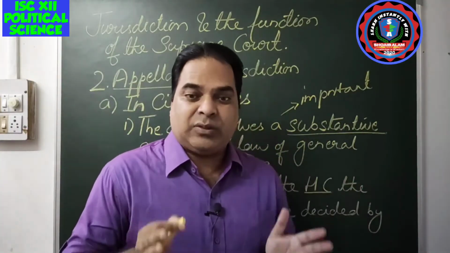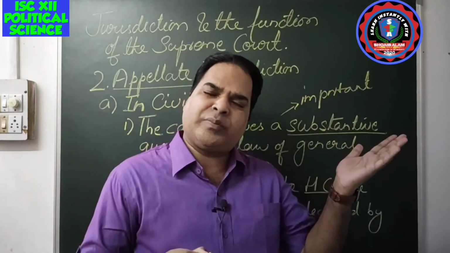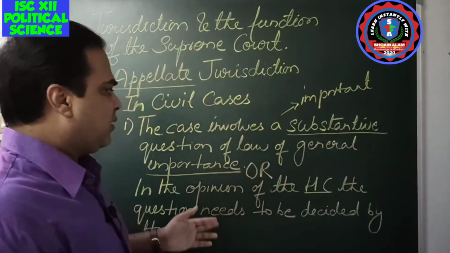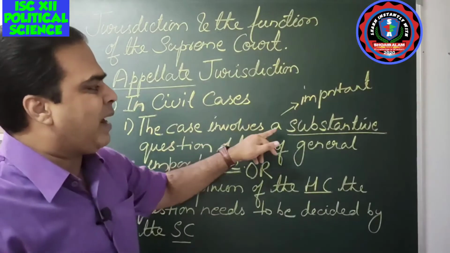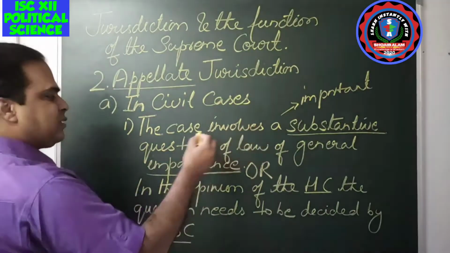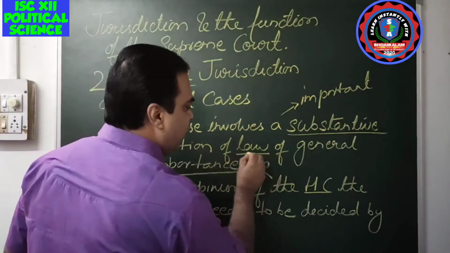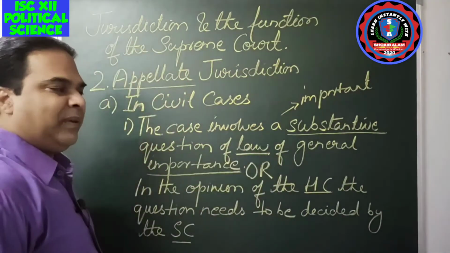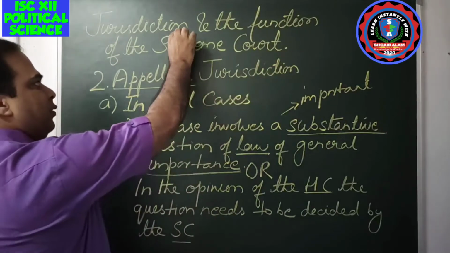So these are the civil cases. Which are the cases which can go to the Supreme Court? Civil cases. These are the matters. So if the case involves a matter of important law, the case involves a substantial question of law, then that case can be appealed to the Supreme Court.